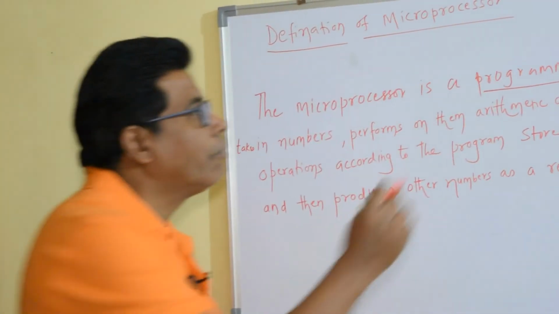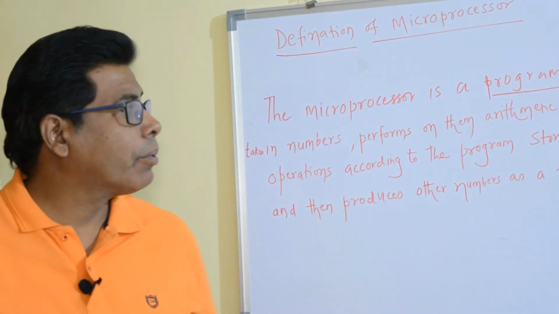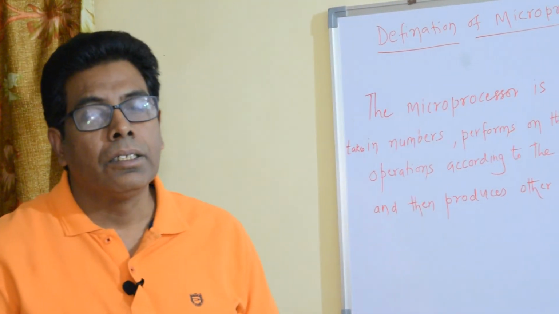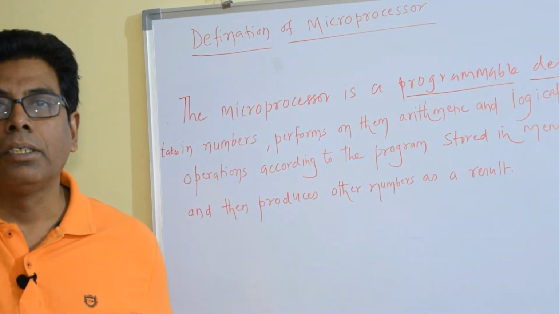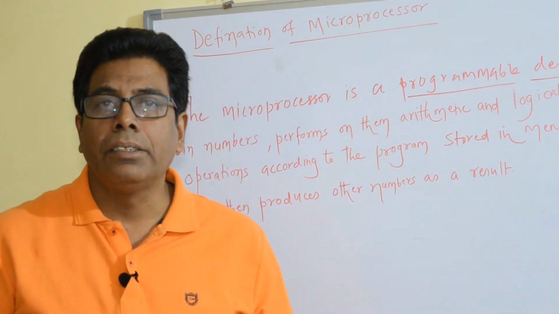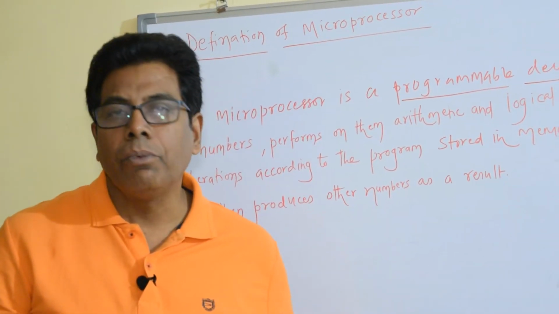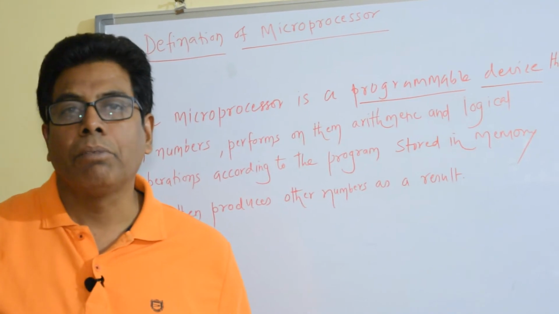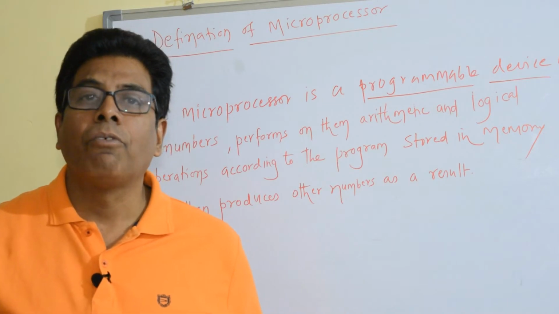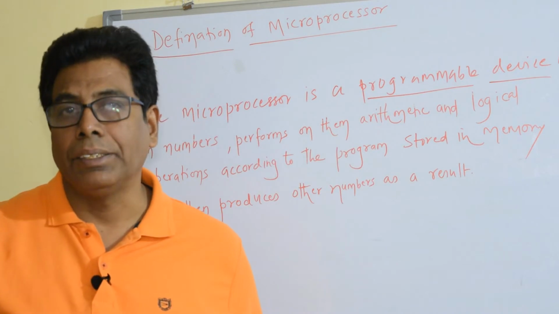Programmable device. When we say programmable device, it means we can change the instructions or programs supplied to it, and accordingly it will change its operations. For example, if we give the program for adding two numbers, it will add two numbers. But if we give another program for multiplying two numbers, it will multiply. Thus, it is a programmable device.